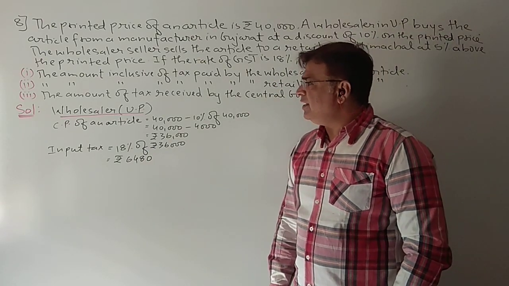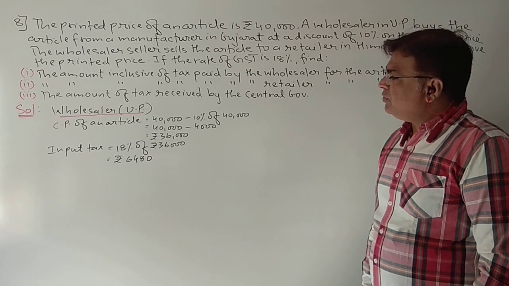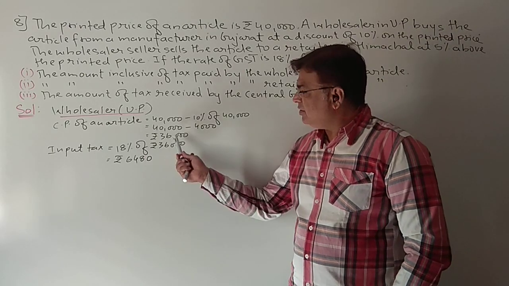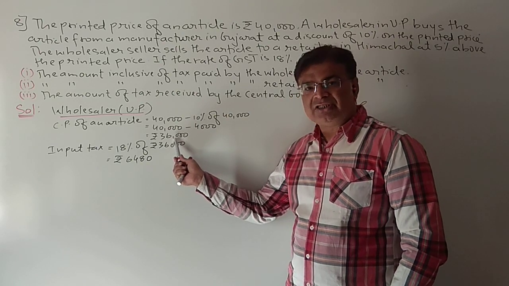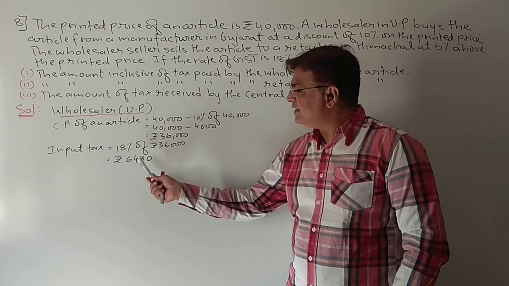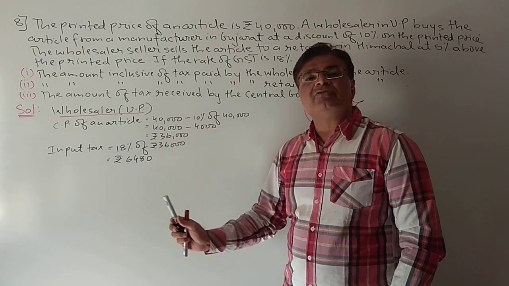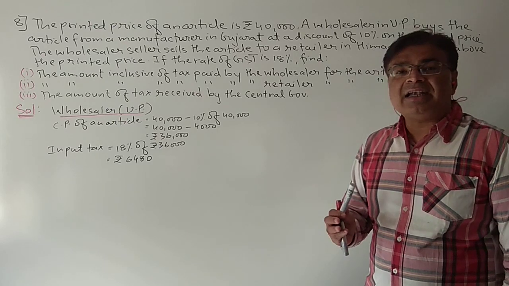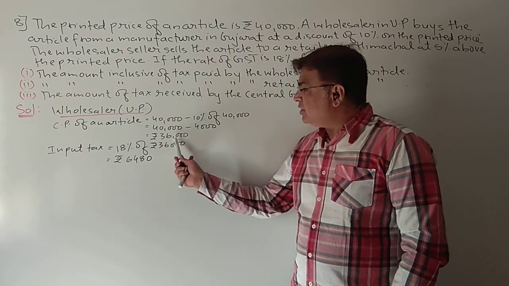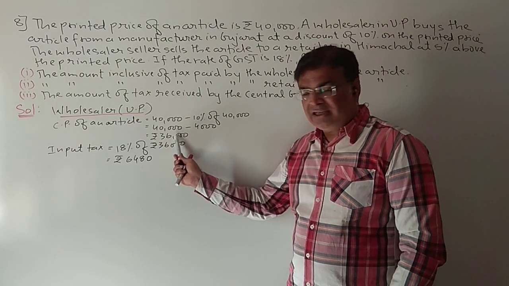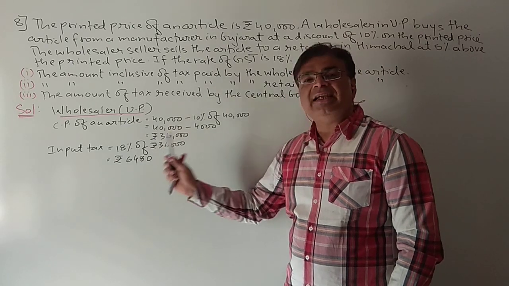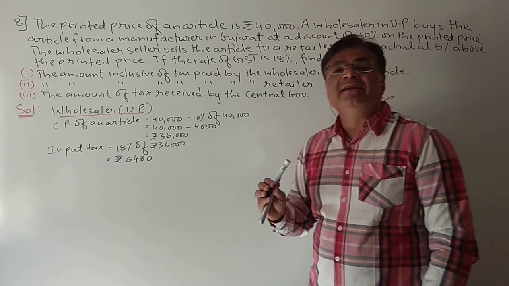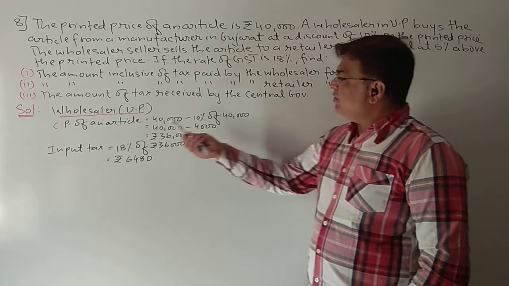So now let us calculate. Finally, the wholesaler is paying a total of how much for the article? He has purchased the article at 36,000, and on 36,000 he has paid the tax of 6,480. So whenever he is purchasing the article, how much money is he spending? 36,000 for the article plus 6,480 for the tax. So in all he is paying 42,480.